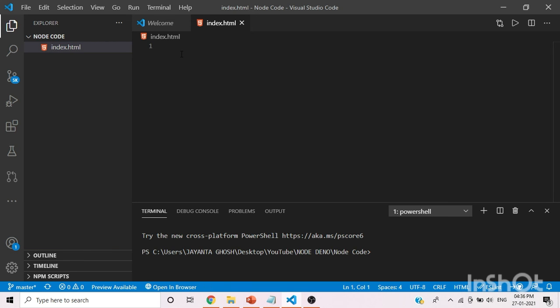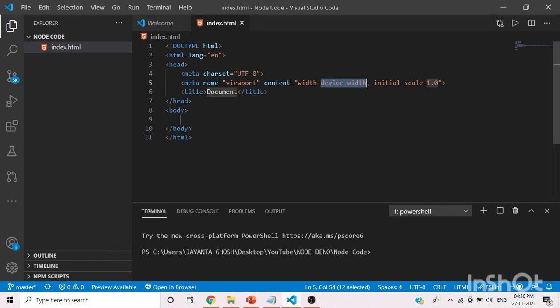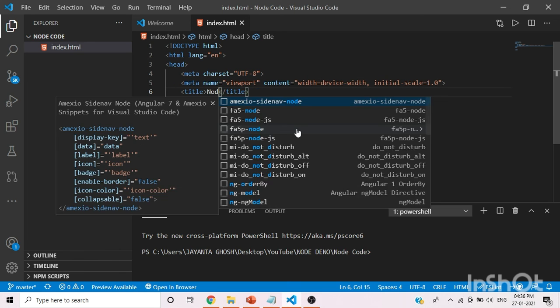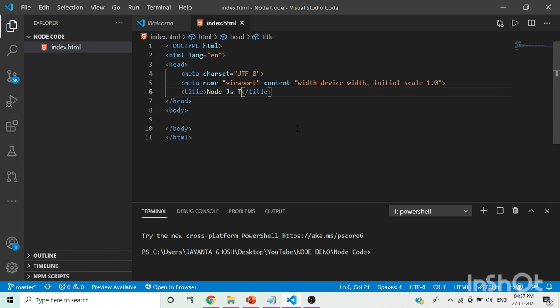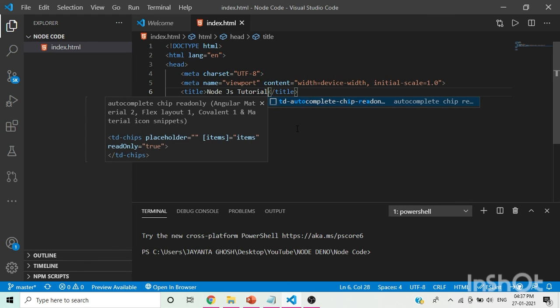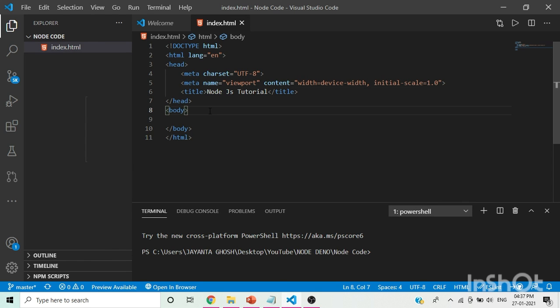Write some boilerplate code. Give an appropriate name, just Tutorial. Now whenever you want to write some JavaScript code, we have to give a script tag.